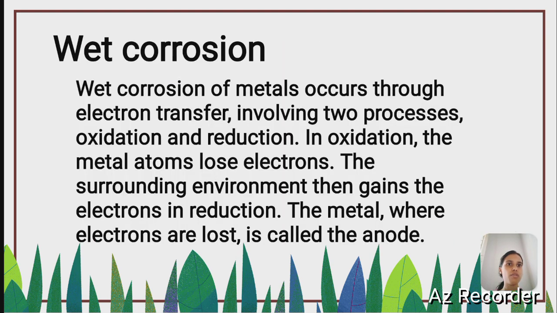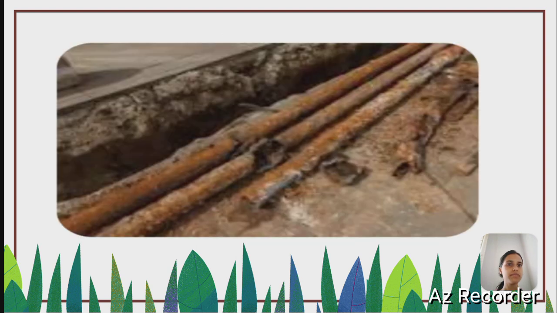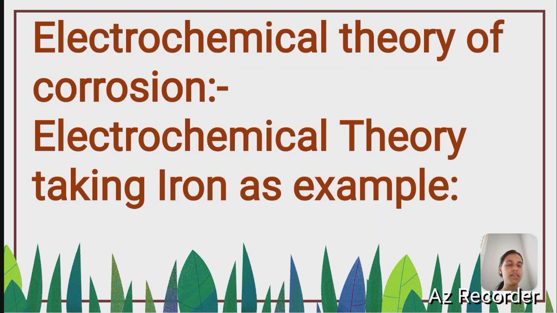Wet corrosion of metals occurs through electron transfer involving two processes, oxidation and reduction. In oxidation, the metal atoms lose electrons. The surrounding environment then gains the electrons in reduction. The metal where electrons are lost is called the anode. Here is the picture where we can see the wet corrosion example.